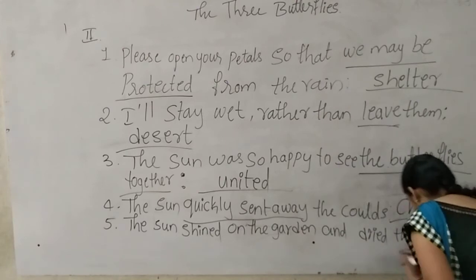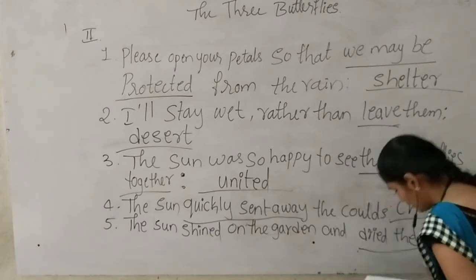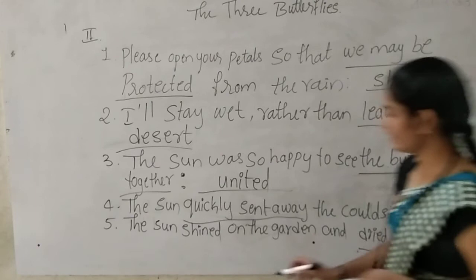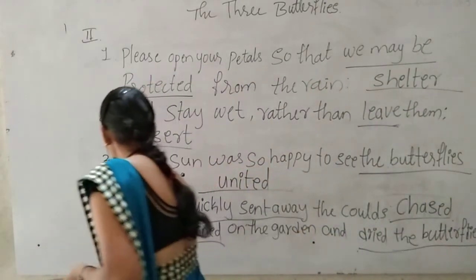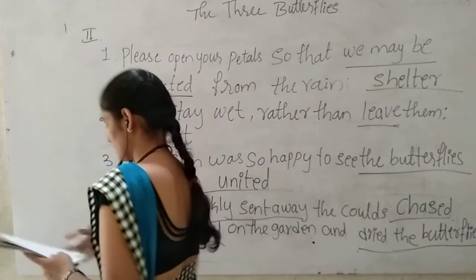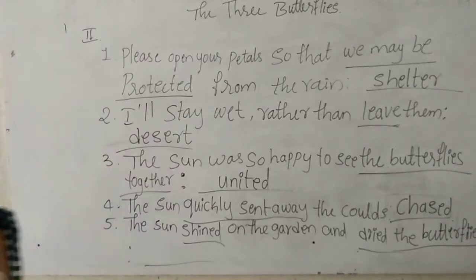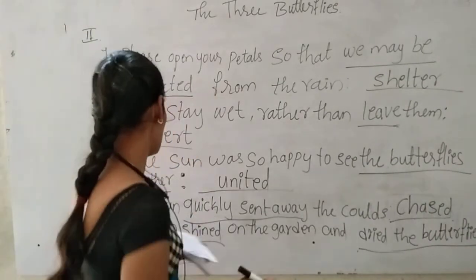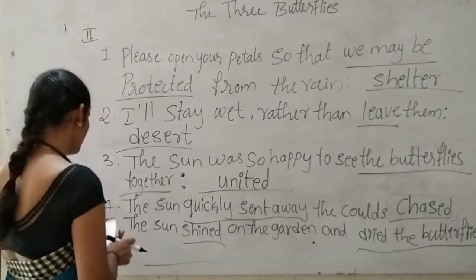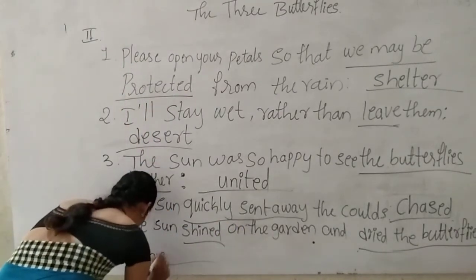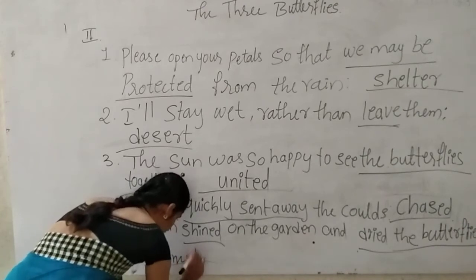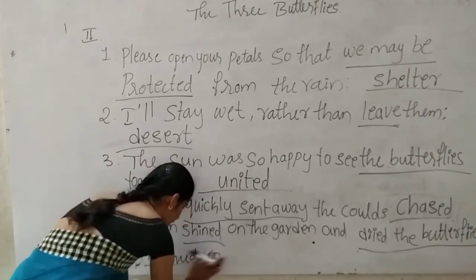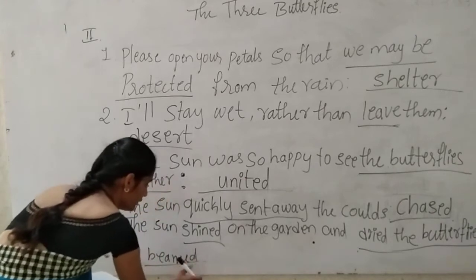See here, students, two words they have underlined: shined and dried. For shine, the meaning given is beamed. The sun beamed down on the garden.